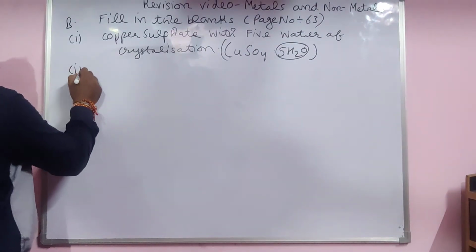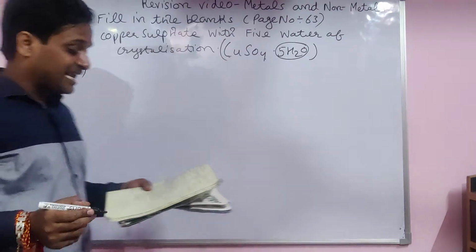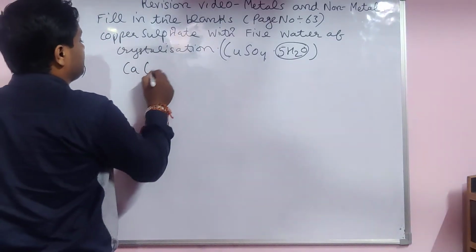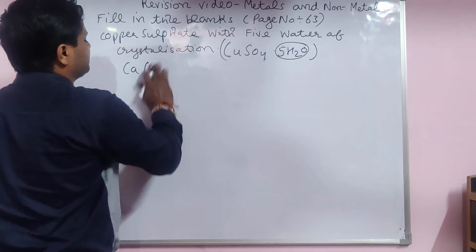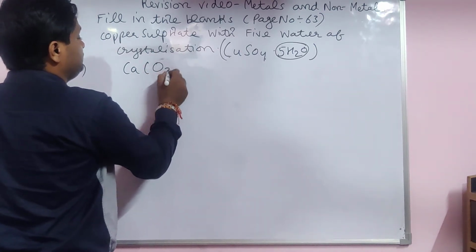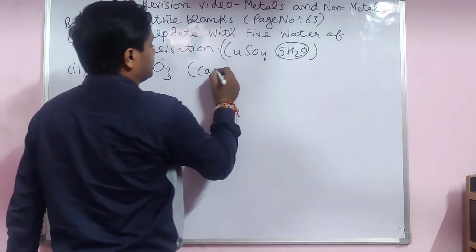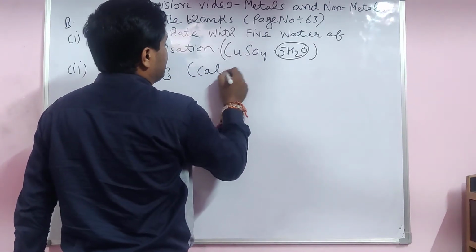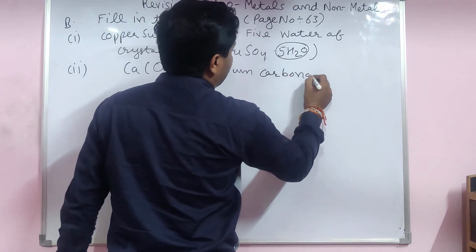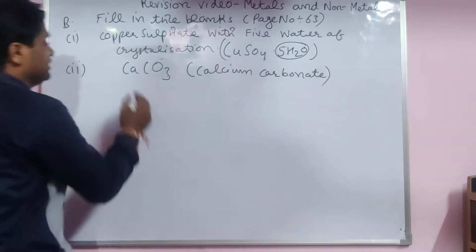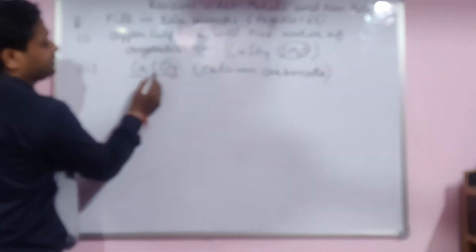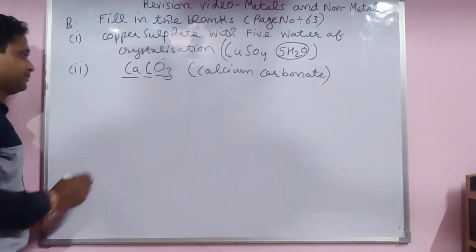Now come on the second one. Yes, chemical formula of limestone. Calcium carbonate, CaCO3. Ca is calcium, C is carbon, O is oxygen.